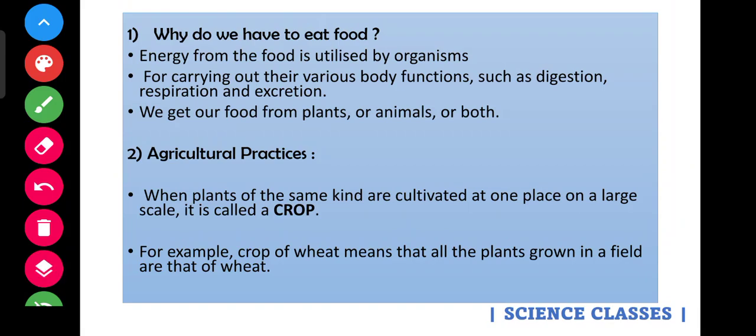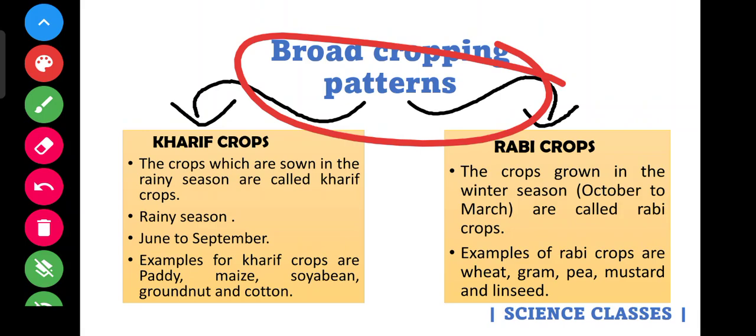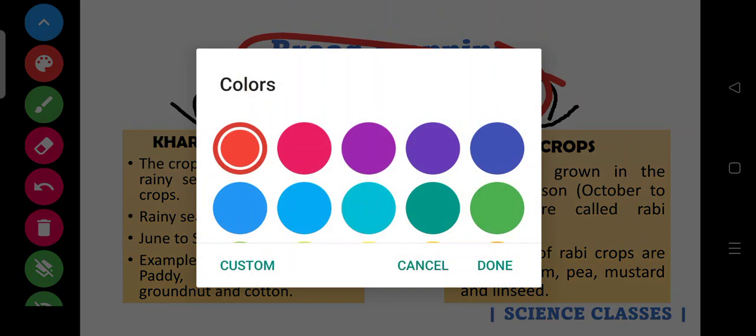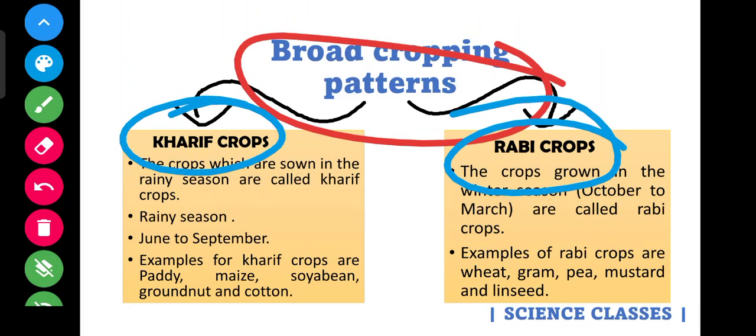Next slide. Let's see the classification of crops. How are crops classified? What are the two classifications of crops? The two broad cropping patterns can be identified. These are Kharif crops and Rabi crops. This is the second important question asked in our exam: Kharif crop and Rabi crop.